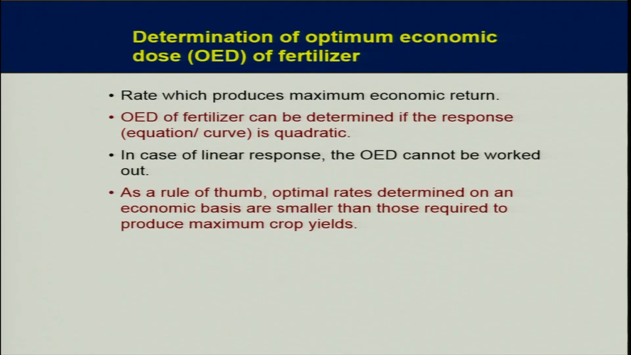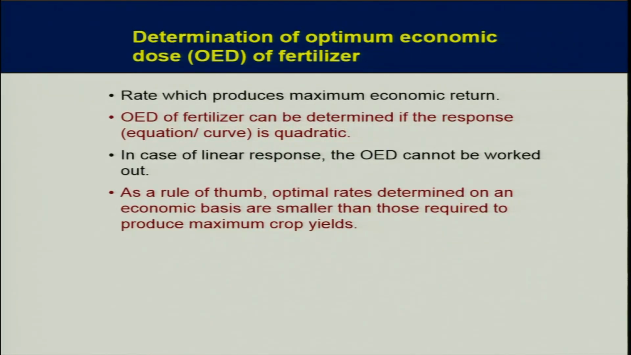Now we need to determine the optimum economic dose from this equation. So we will see how we can determine the optimum rate of fertilizer. The rate which produces maximum economic return is the optimum rate of fertilizer application. The OED, optimum economic dose of fertilizer, can be determined if the response is quadratic. Many times people write it the other way around, economic optimum dose or optimum economic dose, and some people simply say optimum dose. Even if somebody is saying optimum dose, that means it is the optimum economic dose. So it can be named differently by different people.